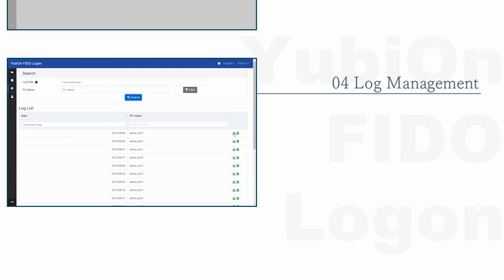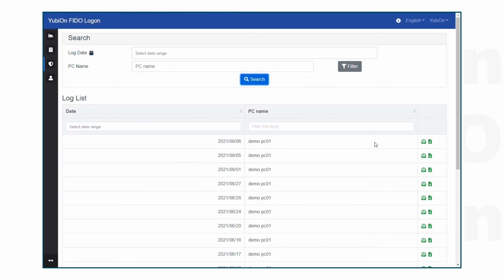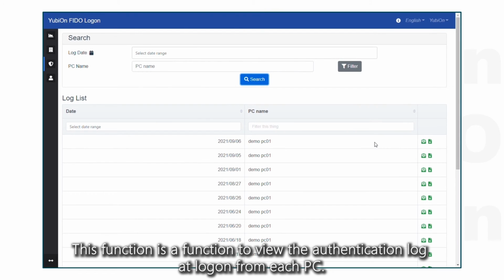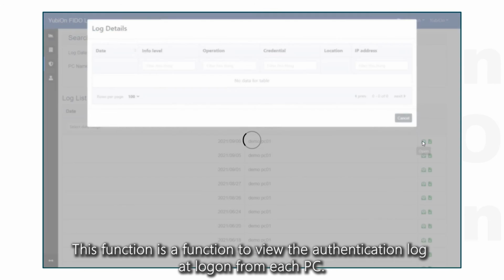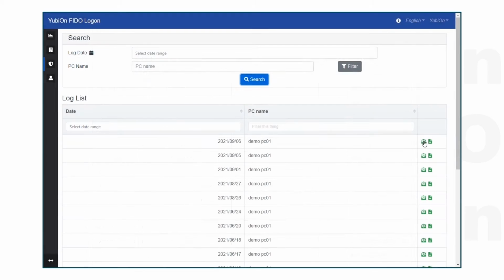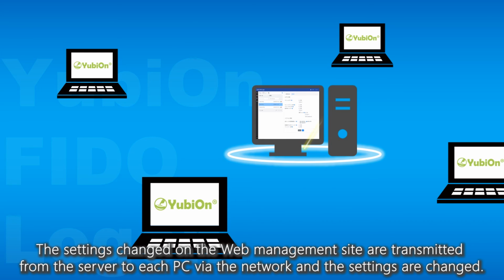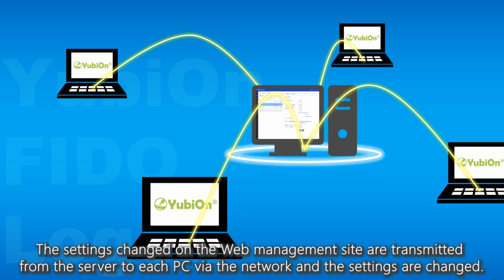Log management. This function is a function to view the authentication log at logon from each PC. The settings changed on the web management site are transmitted from the server to each PC via the network, and the settings are changed.